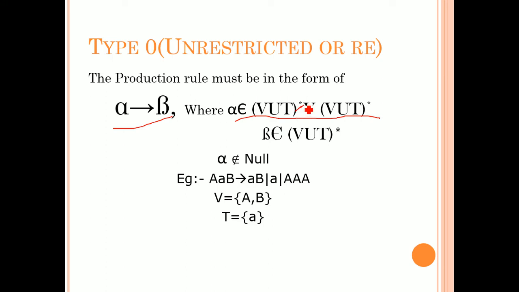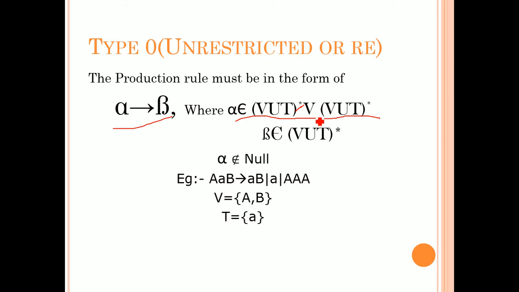The star is nothing but Kleene closure. Variable union terminal whole star, which we can call Kleene closure. Kleene closure in the sense of 0 or more occurrences. The alpha may be variable or terminals. So 0 occurrences, that is, they may or may not be there. So 0 occurrences if you are not considering this. Similarly also if you are not considering this, simply the alpha is nothing but a variable.